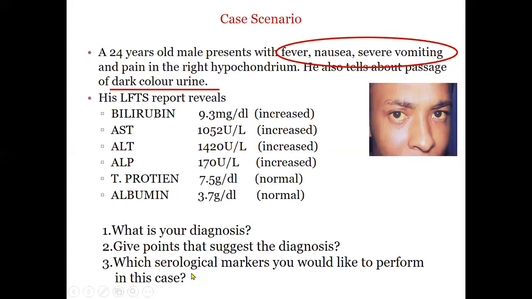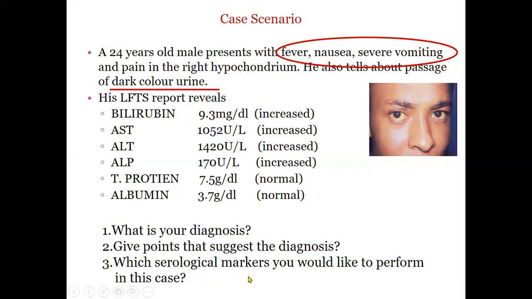So serological markers you can write over here: anti-HAV IgM and IgG. Then, if you have to be more focused, you can write only anti-HAV IgM. But if you write IgG also, it will also be beneficial.